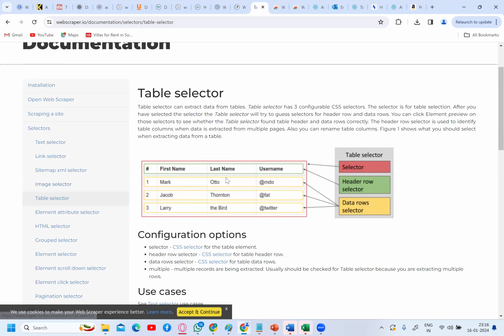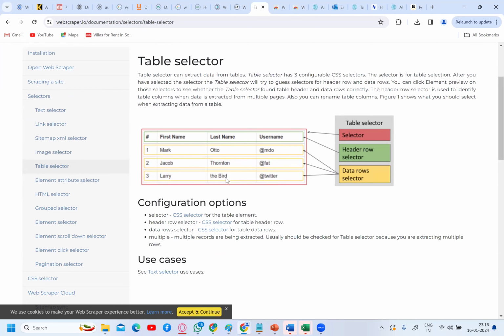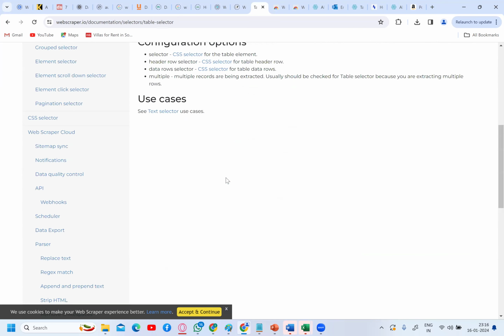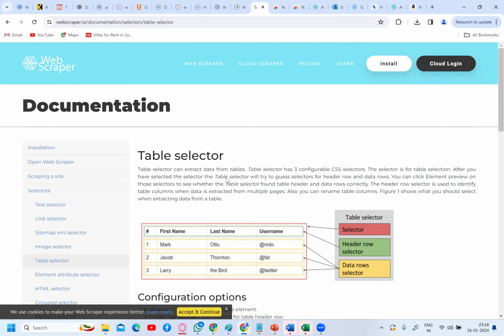There is one use case study where I have given an assignment: select the table. If you have a website with tables and you want to scrape the table, you should use this. Like that, there are the HTML selector and the element selector, any number of things. Just go through that and try to explore by your own as of now to get more knowledge.